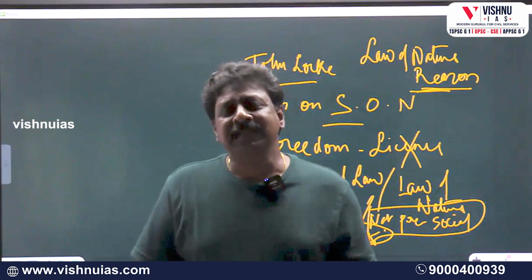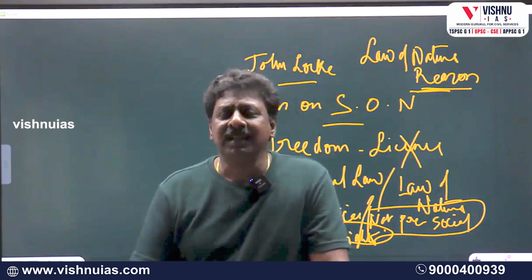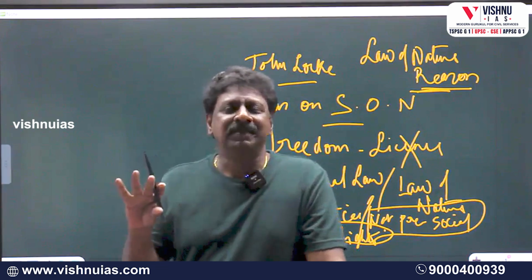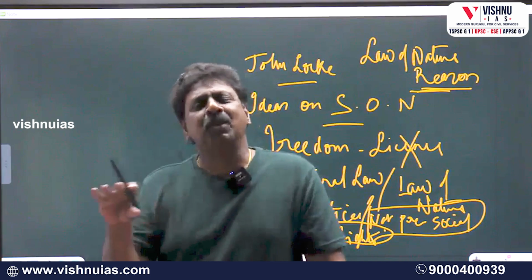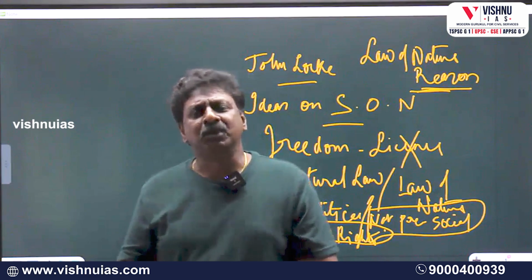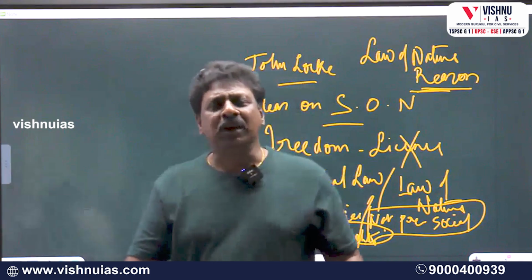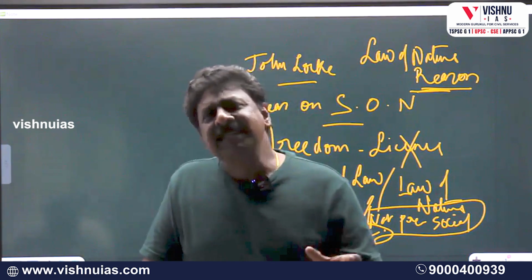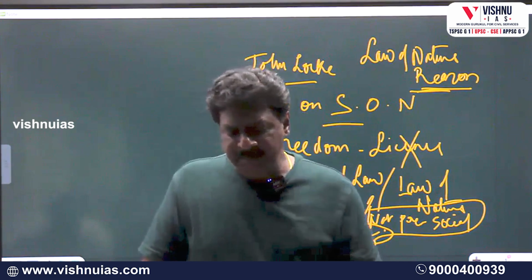So this is how John Locke pictured a state of nature. He considers that the state of nature is a state of relative calm and peace, unlike the state of nature proposed by Thomas Hobbes, which was a state of continuous warfare of each against all and all against each. That was not the kind of state of nature John Locke was proposing. He was proposing a state of nature which was relatively more peaceful. But according to John Locke, the peace in the state of nature was an uneasy peace. It was a precarious peace. It was an unstable peace.